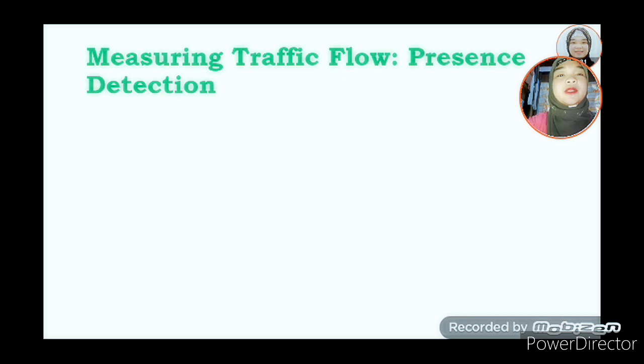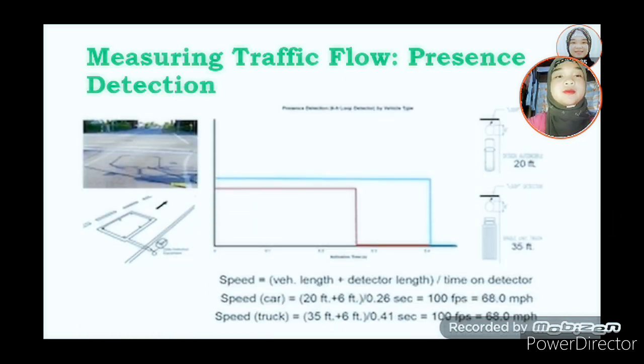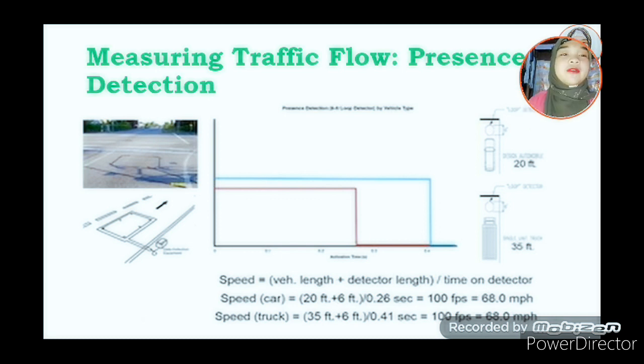Now, measuring traffic flow, presence detection. To solve for the speed, we use the length of vehicle plus detector length over time on detector. We see two vehicles, a car and a truck. Let us solve for the speed.